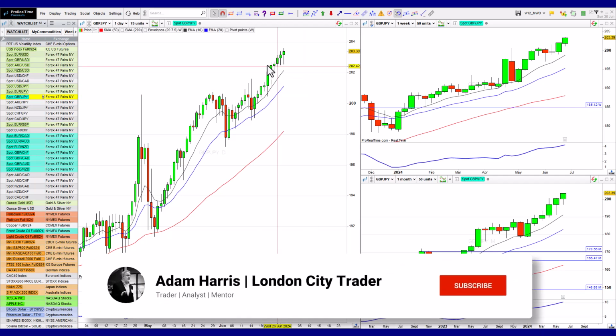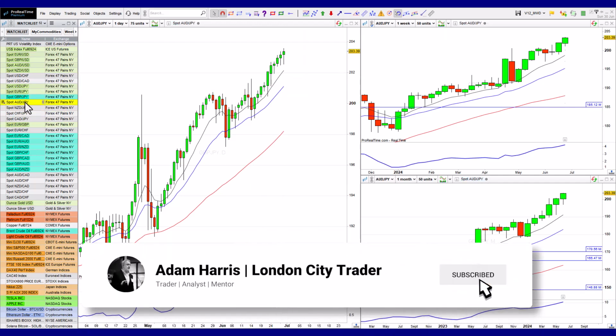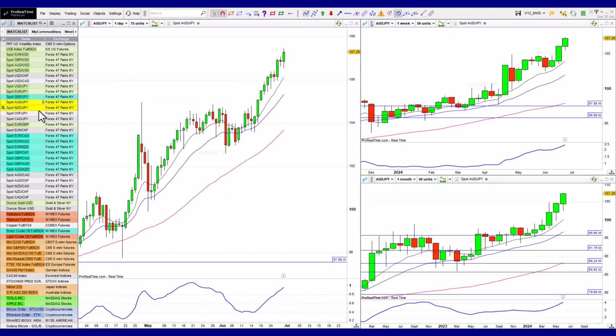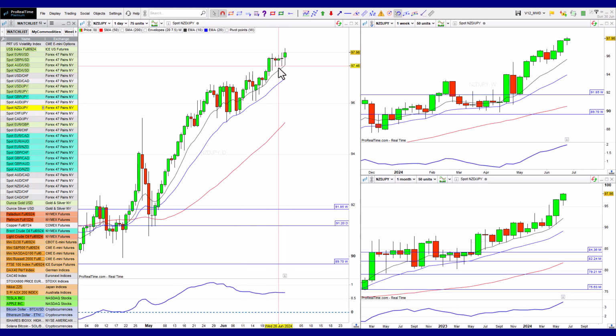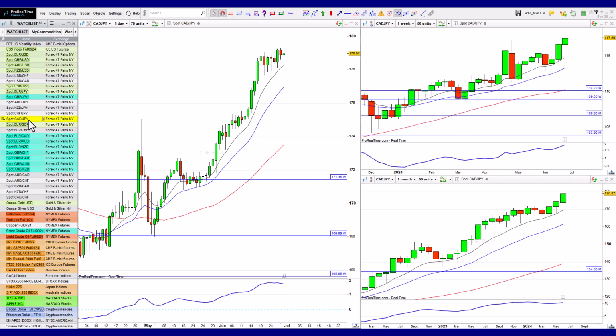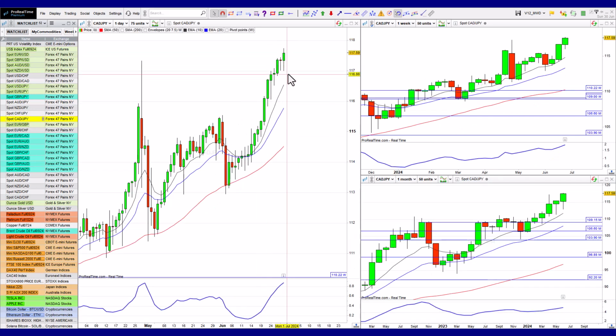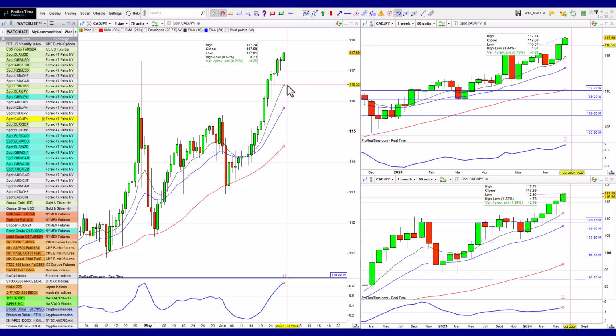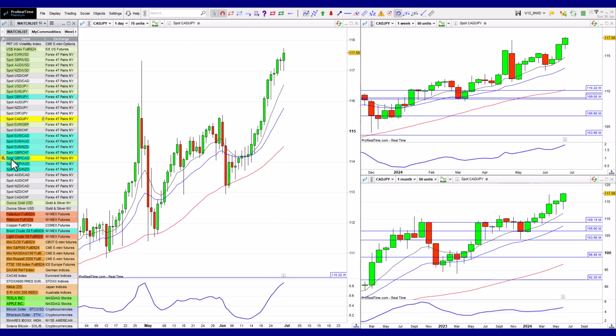Pound yen, same thing again, looks really, really good. We've got Aussie yen is going to look nice and bullish as well. Day trading as well, these will provide some good high probability opportunities. Kiwi yen starting to break out there. We've got Swissy yen. Let's see how that's doing. Consolidation here. So that looks potentially like it wants to continue up. We've got CAD yen. All of these do need some retracement. You can see they haven't really pulled back to the moving averages in a while. They do need a bit of a pullback soon. Possibly we'll get that this week.